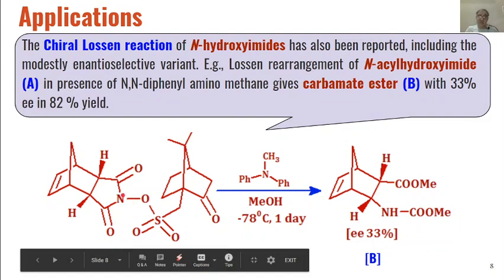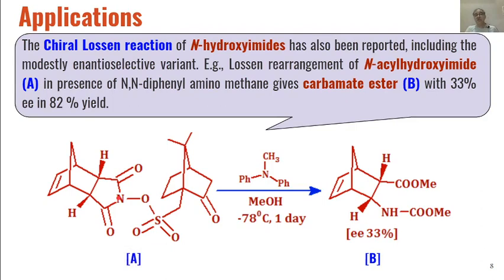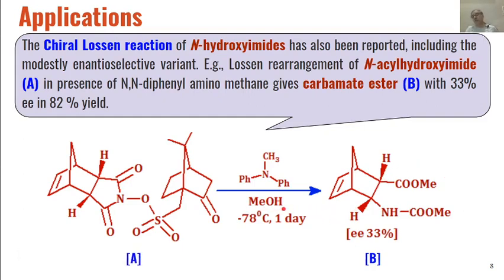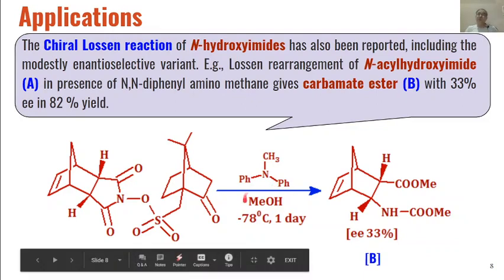First, isocyanate of this type will be formed with the elimination of this whole group as ester, and then that isocyanate will undergo ring opening to give us these types of carbamate esters on reaction with methanol, which is used as solvent.